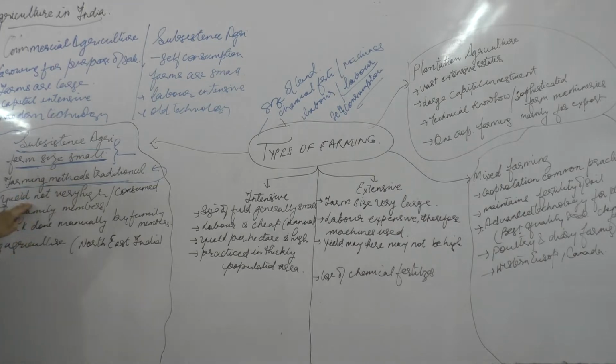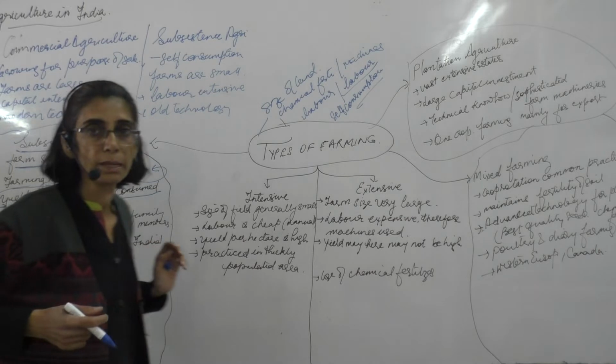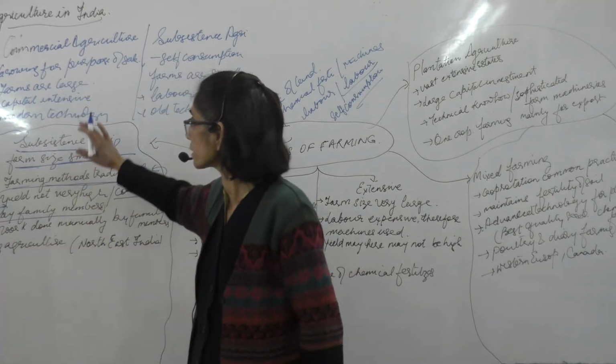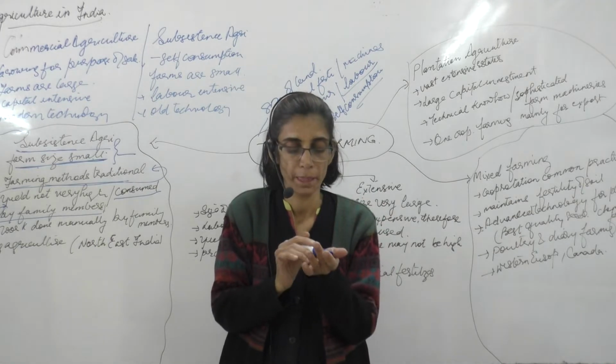When we say yield, the production per hectare is not very high, and he is not producing for sale. Whatever is produced is consumed by the family members. So to survive, the farmer is doing the agriculture.